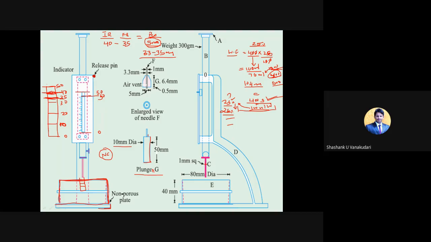Here the reading may come down, right? So now what is the initial reading? Again it is 40. Now the final reading, where that indicator reaches, is 30. Clear? So now what will be the penetration? 10 mm. Clear? So like that, at whatever percentage of water you get this result, that percentage is your normal consistency.